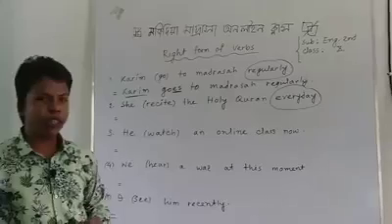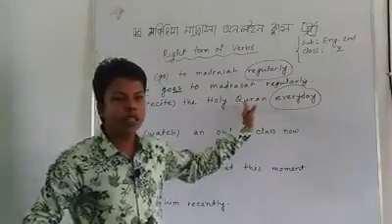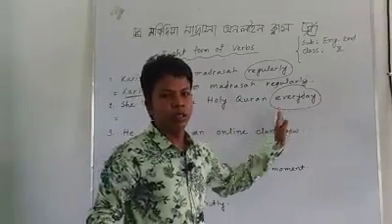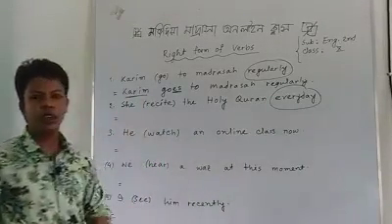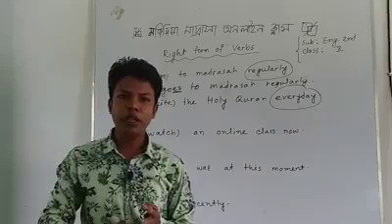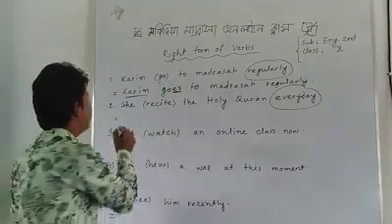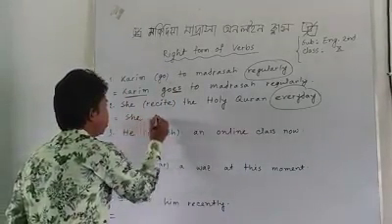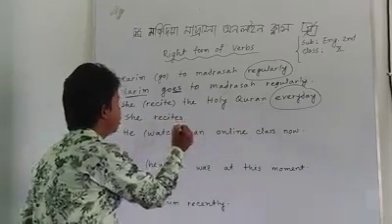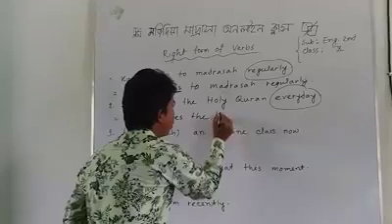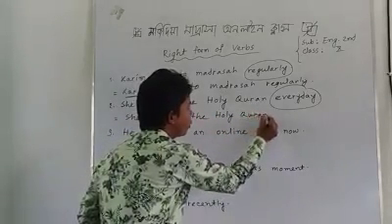The second sentence, she recite the Holy Quran every day. Here the keyword is every day, so it will be present indefinite tense. What is the structure of present indefinite tense? Subject, then verb base form, then object. Here the subject is she. The verb is recite. We will write: she recites the Holy Quran every day.